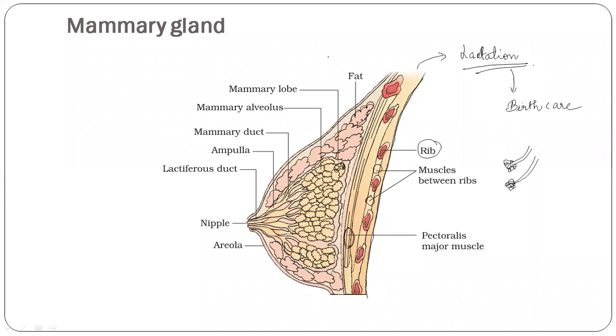They are a grape-like structure. Like that, there will be mammary alveoli here.